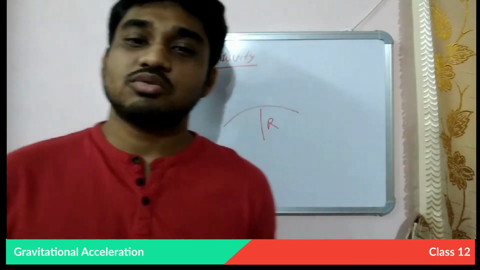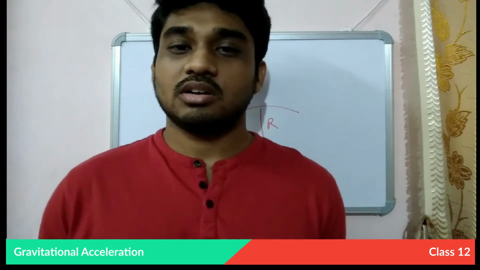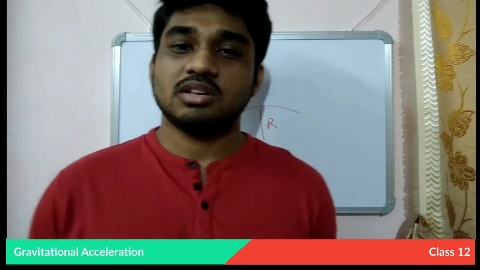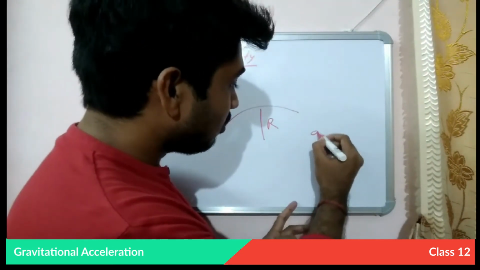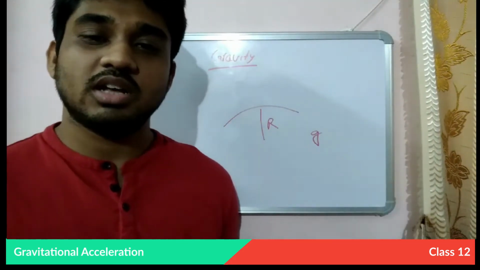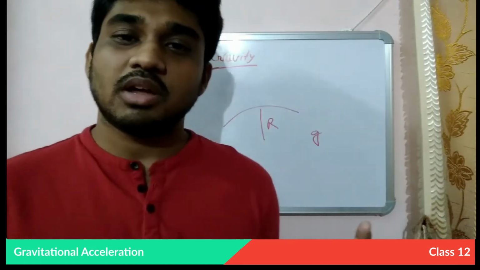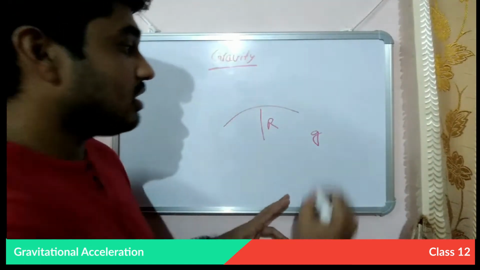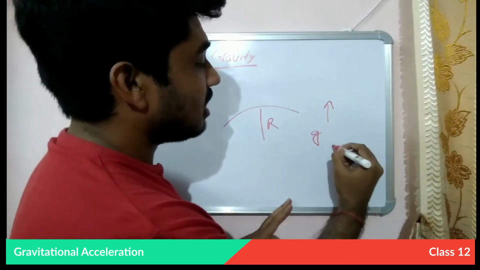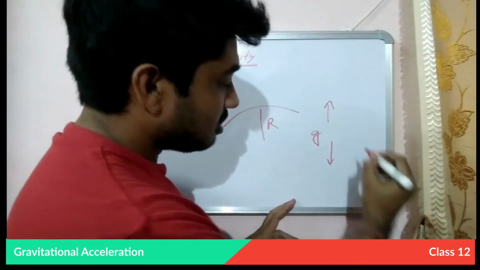In most cases, students all the time make mistakes in calculating the change in the gravitational acceleration, that is the small g. How does this gravitational acceleration change due to altitude and depth? There are different types of calculation for height change, and the calculation is quite different for the change of depth.